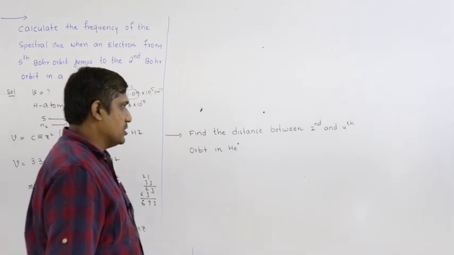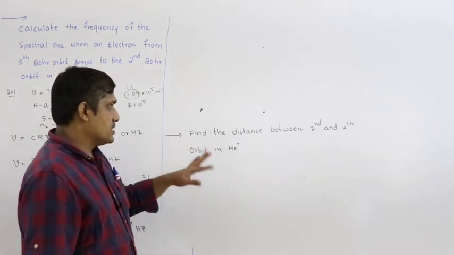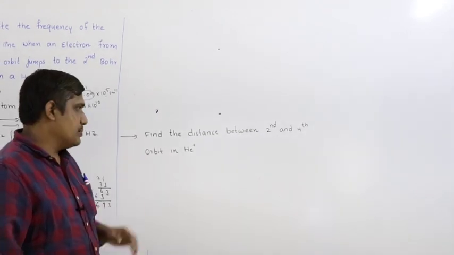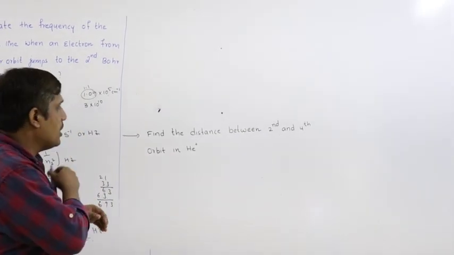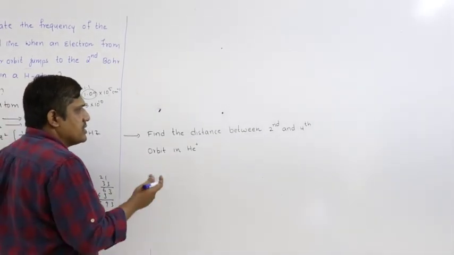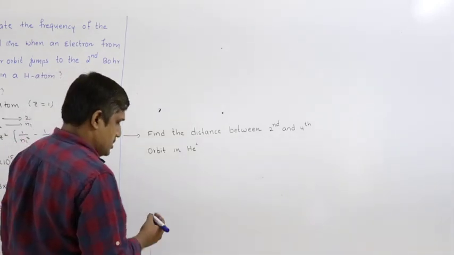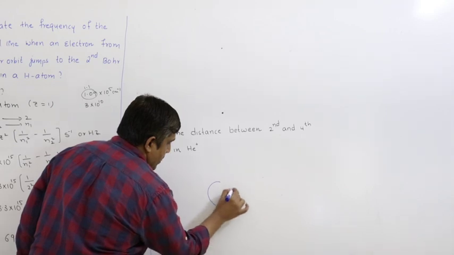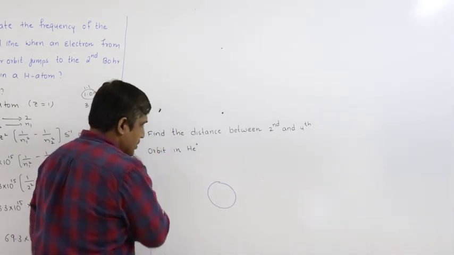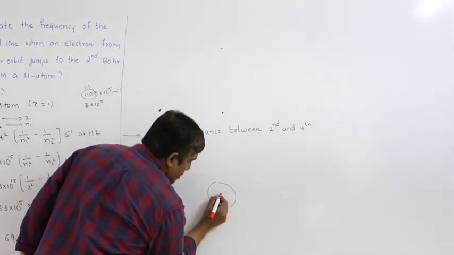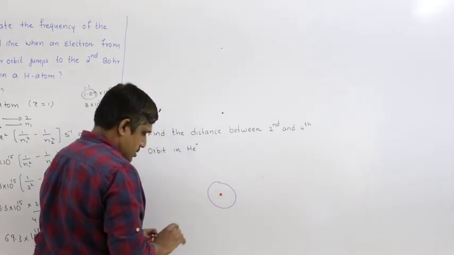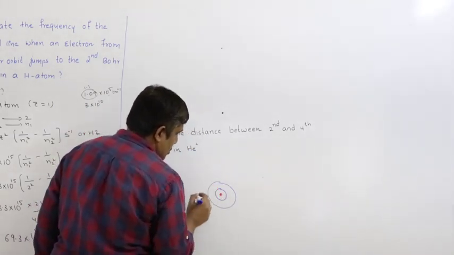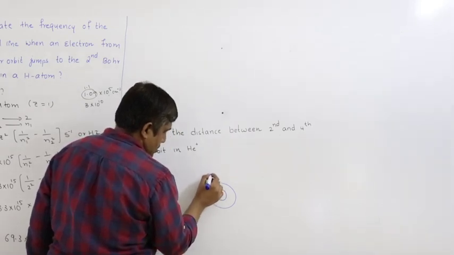Coming to the next question. Find the distance between second and fourth orbit in He plus ion. You have to find the distance between second and fourth orbit. Suppose if I consider this as helium nuclei, say this is first orbit, n equal to 1, this is n equal to 2, right?